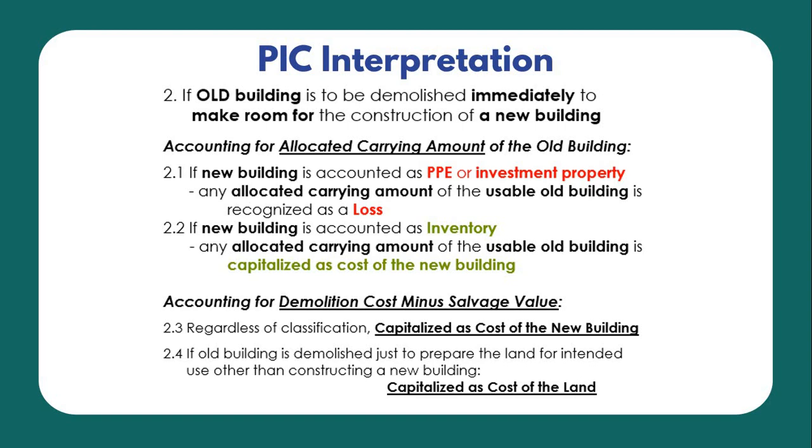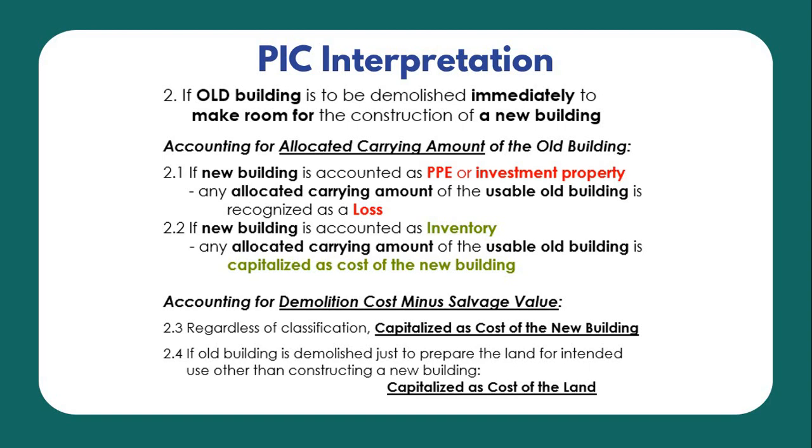Next, if the new building is accounted as an inventory, such allocated carrying amount of the usable old building is capitalized as cost of the new building. So, i-add siya as part of the cost of the building, particularly as part of the inventory.